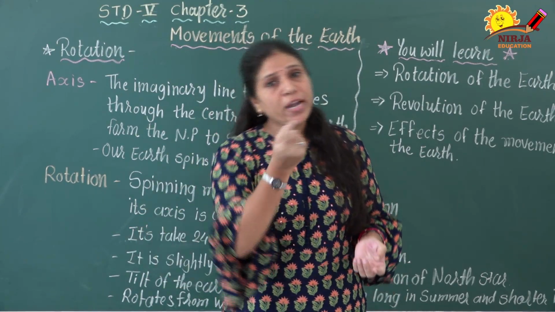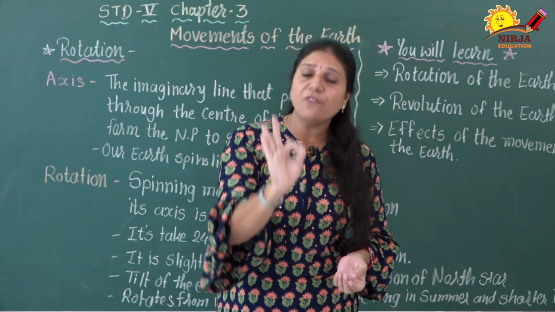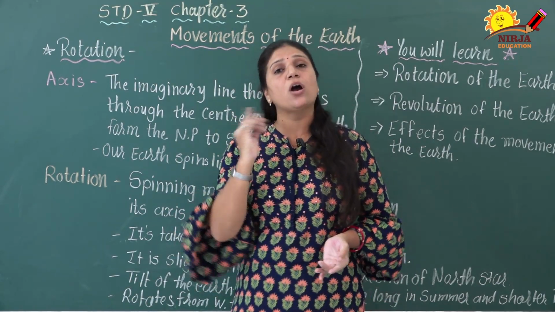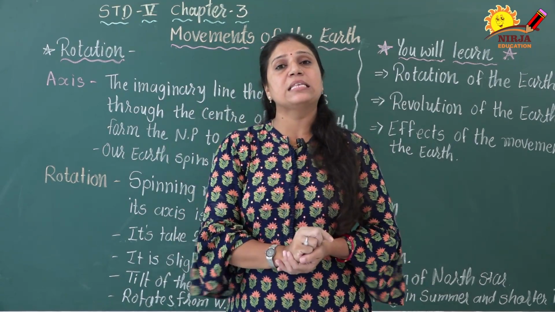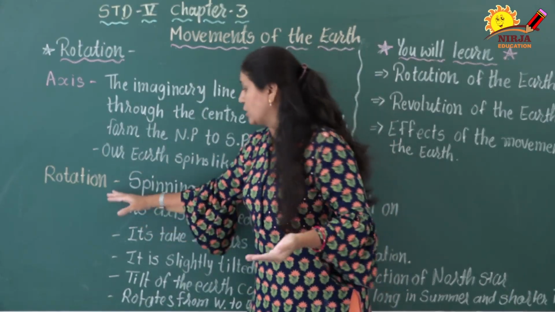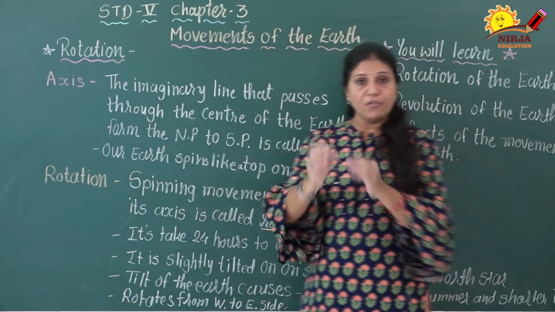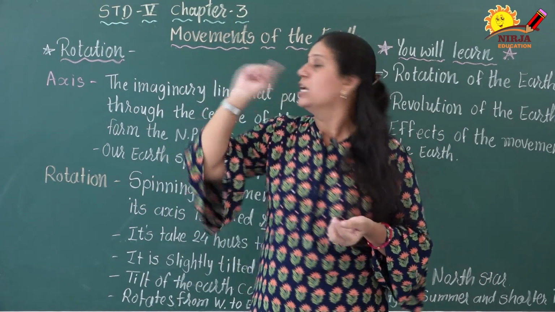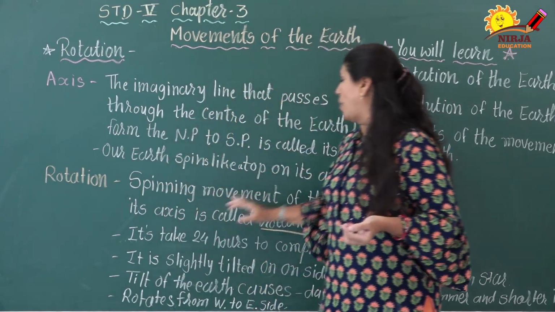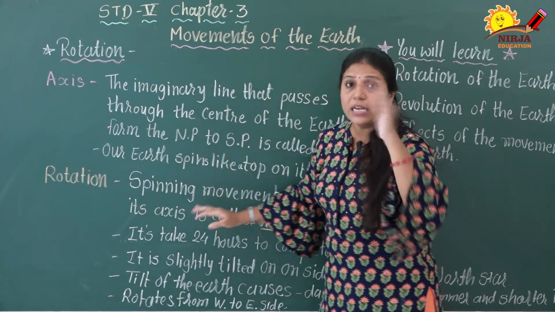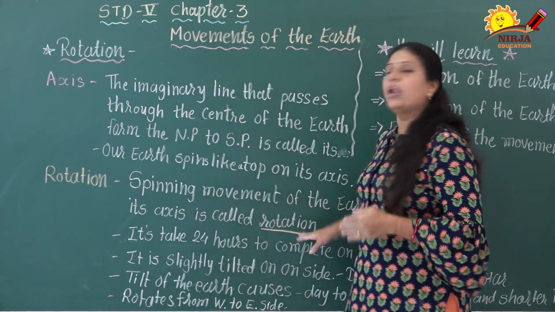In the same way as this movement of the top, our earth also rotates on its axis. Have you seen the spinning top? It spins on its pin, right? So the spinning movement of the earth on its axis is called rotation.